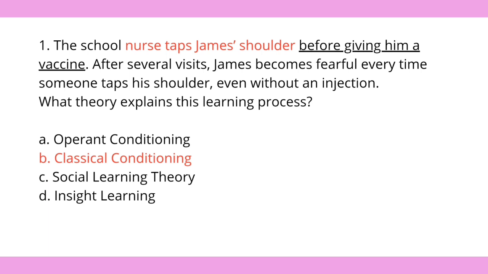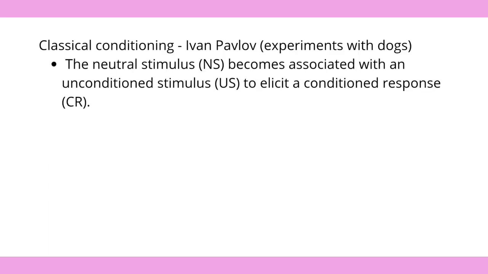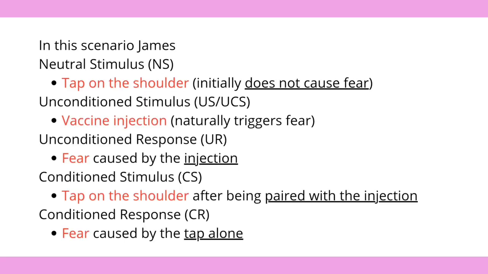The correct answer is letter B. Classical conditioning. It is a type of learning in which a neutral stimulus or NS becomes associated with an unconditioned stimulus or UCS to elicit a conditioned response or CR. This concept was first studied by Ivan Pavlov, a Russian physiologist, through his experiments with dogs.